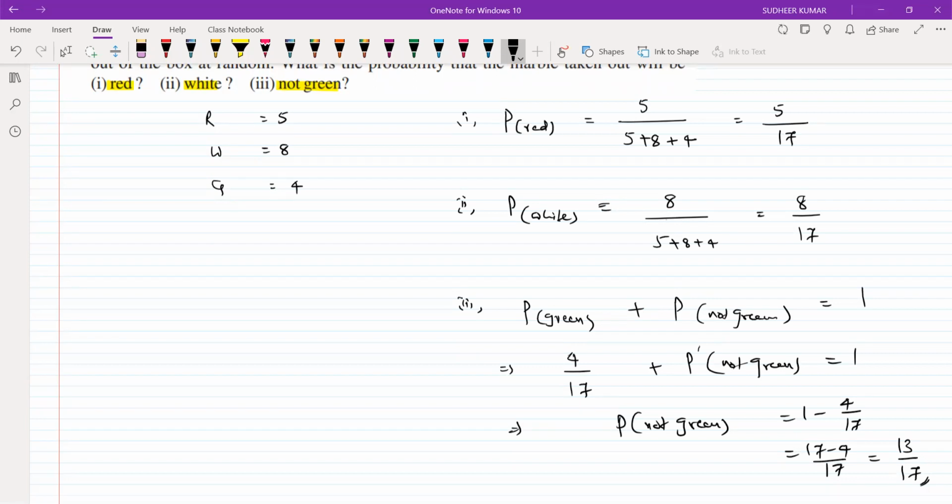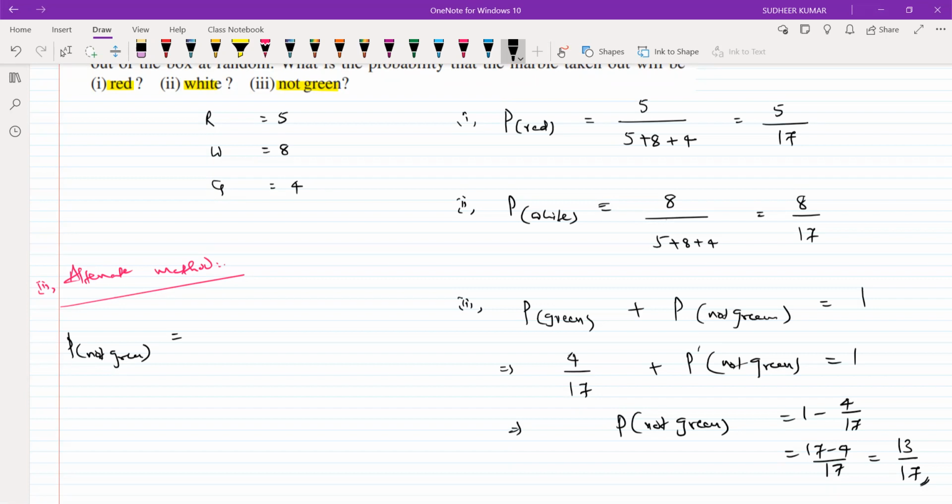We'll go to the alternate method for the third one only. So probability of not green we need. Probability of not green in the sense, the sum of probabilities of red and white only.